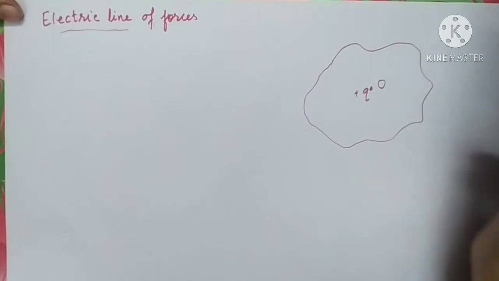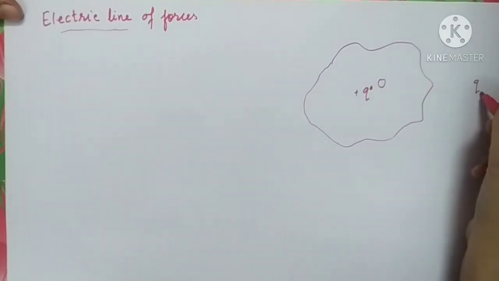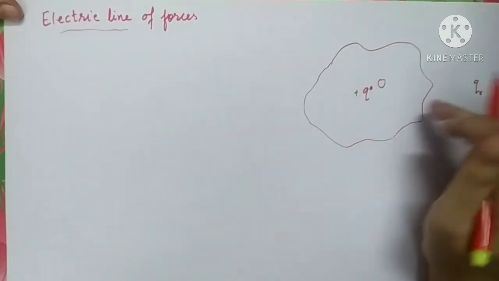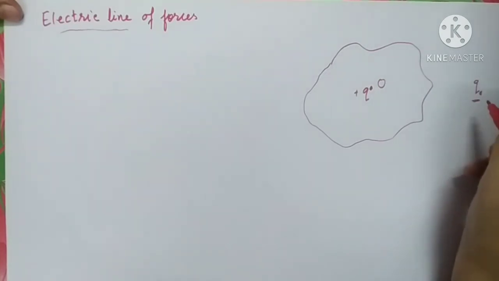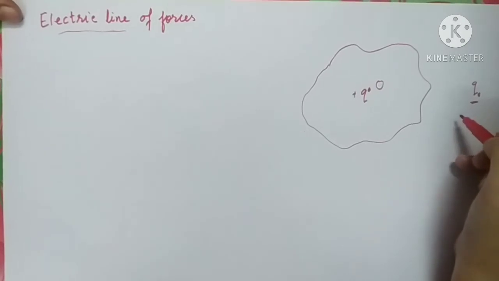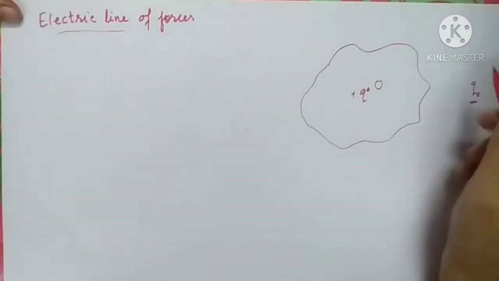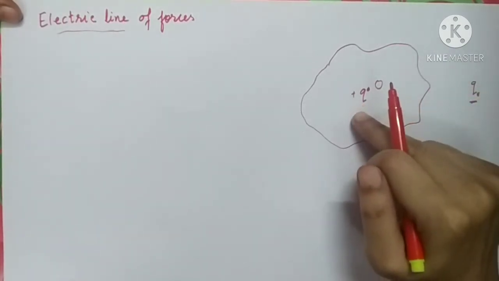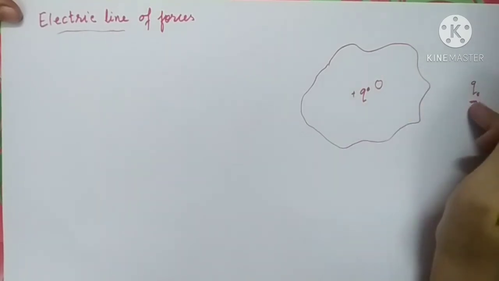So suppose one charge is placed outside the field of this charge, not in the range of the charge plus Q. Let us consider this charge as the test charge. A test charge is always positive and having a unit magnitude. So this charge Q0 is initially placed outside the electric field of the charge plus Q, which is quite higher in magnitude as compared to Q0.